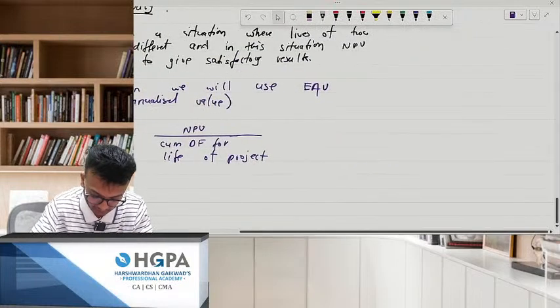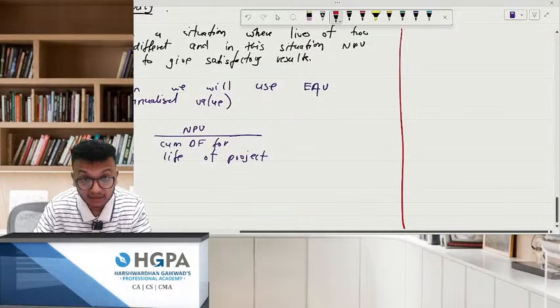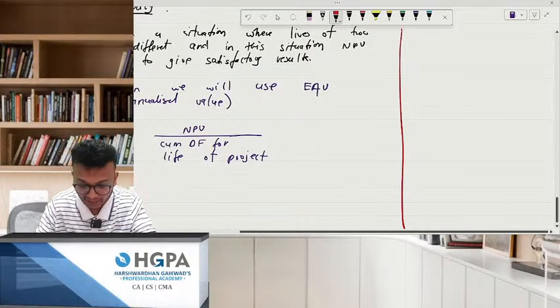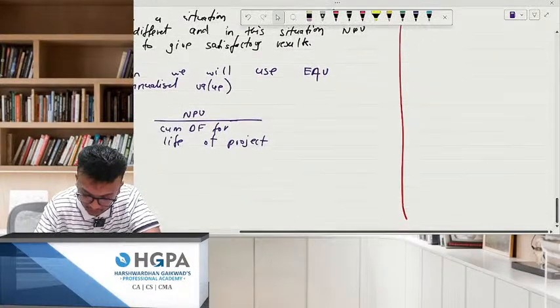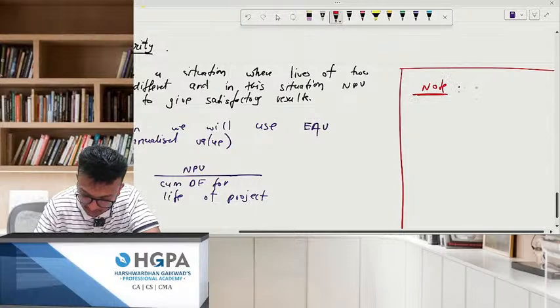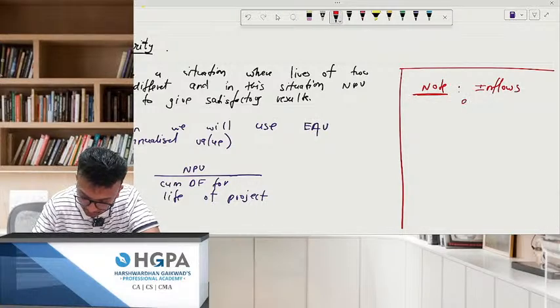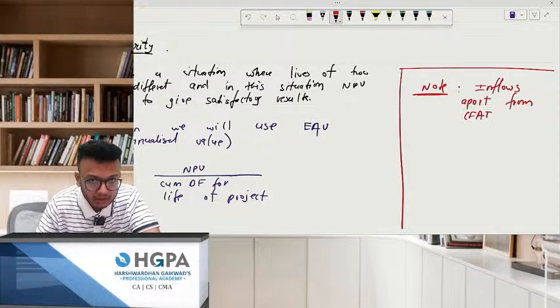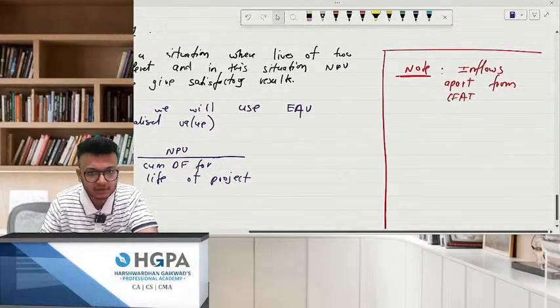I'm just writing it over here, okay? And you can write this, just put a sticky note in your capital budgeting chapter. Please, I'm making a box over here. Note: inflows apart from CFAT. Just diverting a little bit from the question, because in this question which I'm going to give, scrap value is there in that.